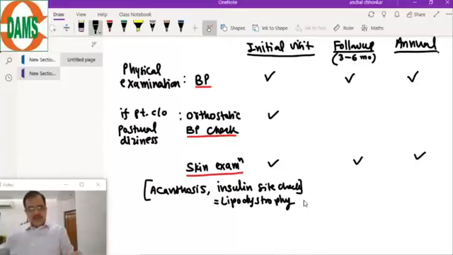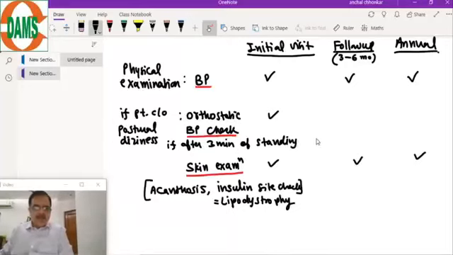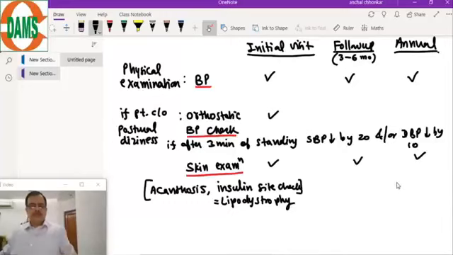If a patient is complaining of postural dizziness, what is this orthostatic blood pressure check? That if after 3 minutes of standing from the supine position, the systolic BP decreases by 20 and or diastolic BP decreases by 10, this is the meaning of orthostatic hypotension.